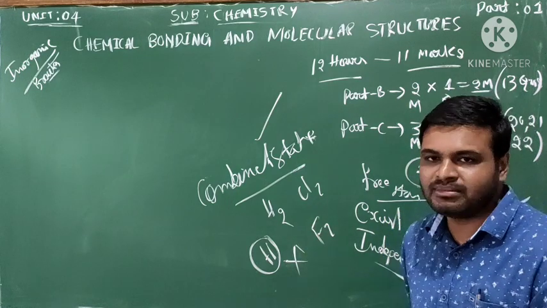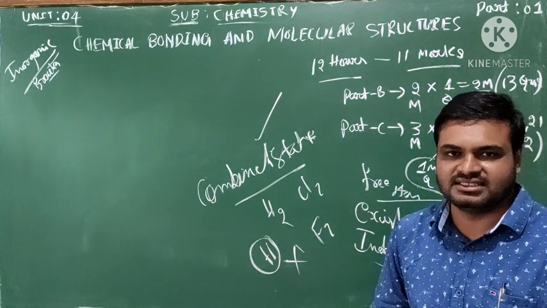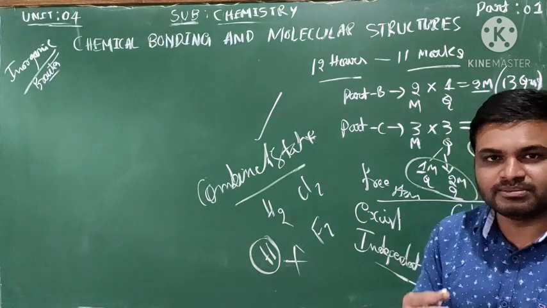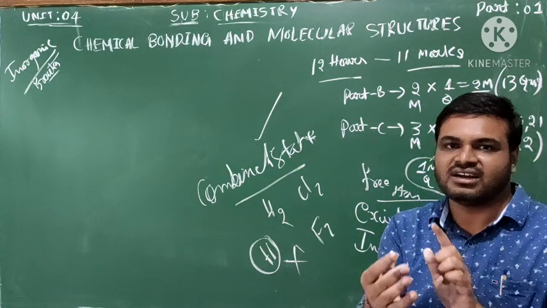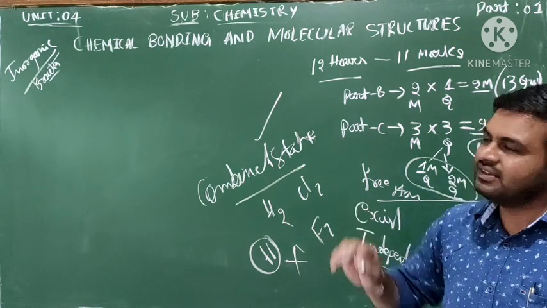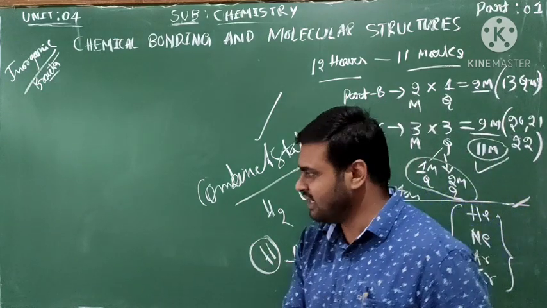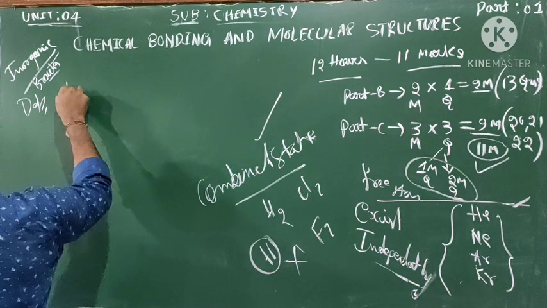How are they combined? This belongs to chemical bonding. Chemical bonding is the combining state. Let us go to the definition of chemical bonding. The chemical bonding definition is: the